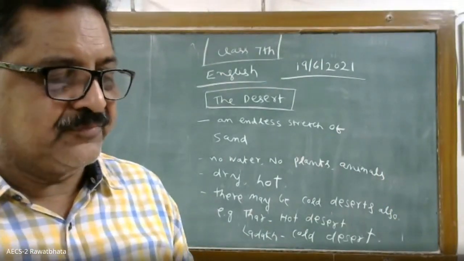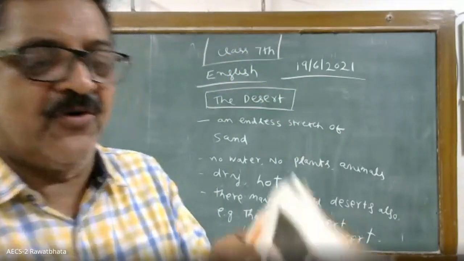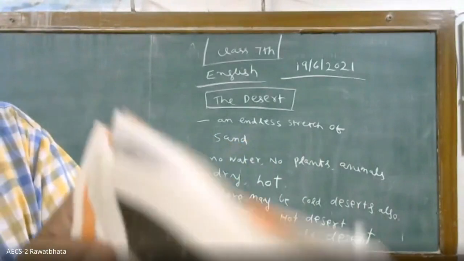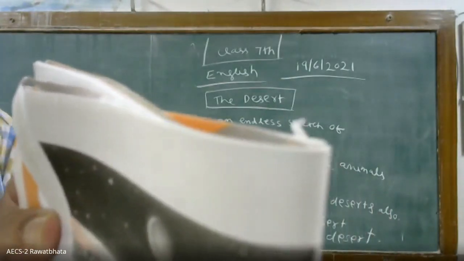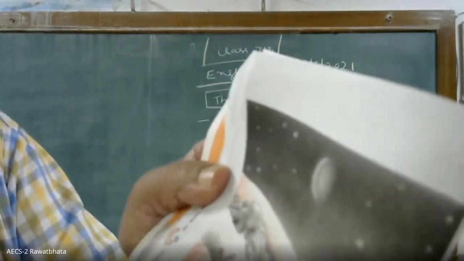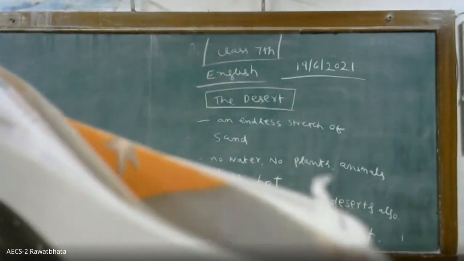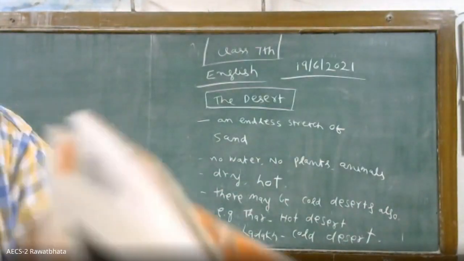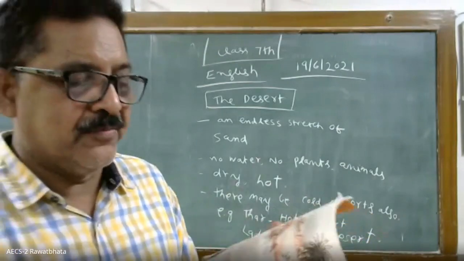Okay. Then you see there is another picture. This type of trees are mostly found in desert. Why? Because cactus. This is the cactus. Page number 36 to 18 you see. Cactus plant is there because it can grow without water. That's why in desert areas it is found.